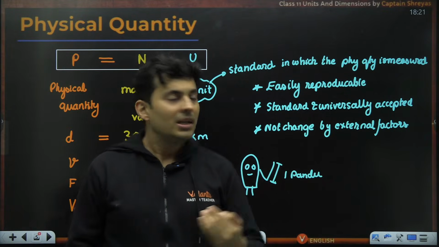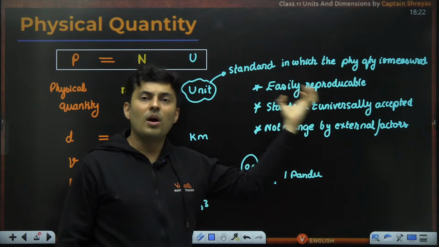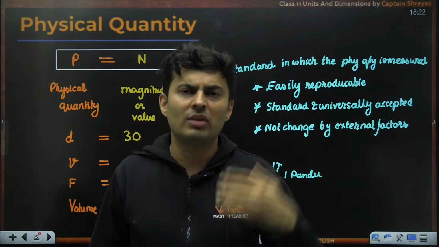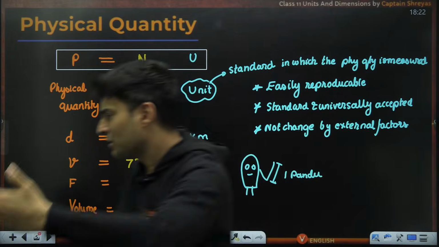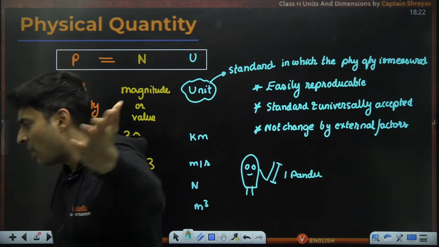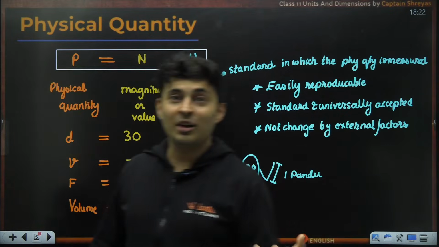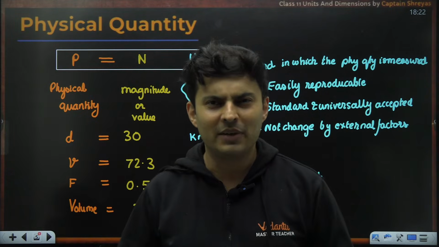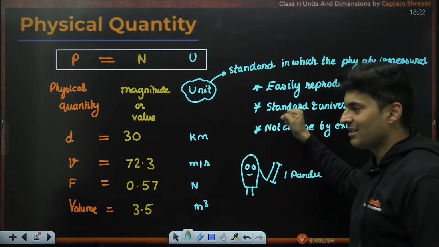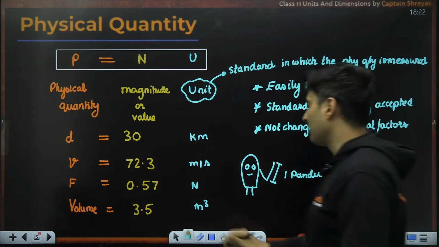So, there are some features which qualify as a unit. Or else I can also say, I want a Shreyas unit of force. Why only Newton? Somebody will say, sir, I want Nagul unit of speed, or I want Abhijit unit of momentum, or I want Vijaya unit of electric field. No, it doesn't work like that. It has to be universally accepted as a standard, produced easily, and cannot be changed by external factors.